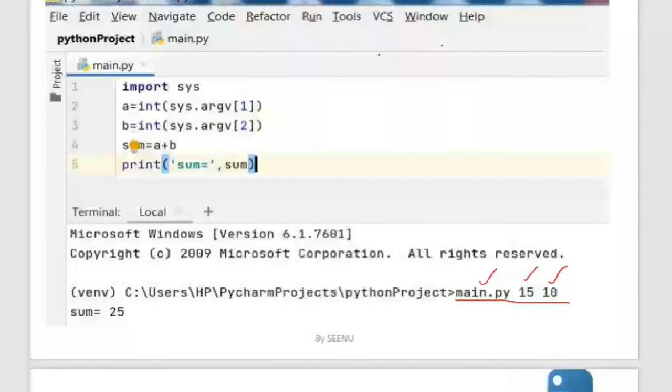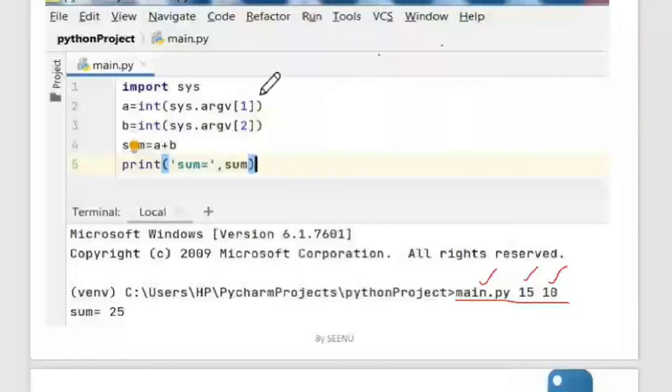But here what you are doing is, while executing itself, with the line of execution itself, you are sending the arguments. So for taking these command line arguments, you need to have special arguments. Those are called argv.